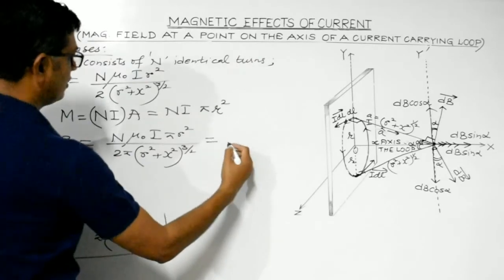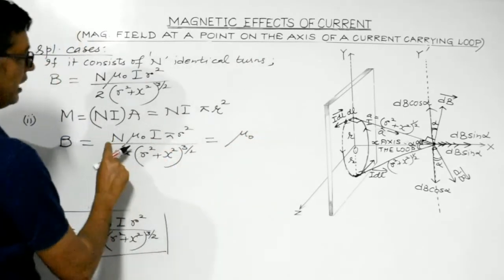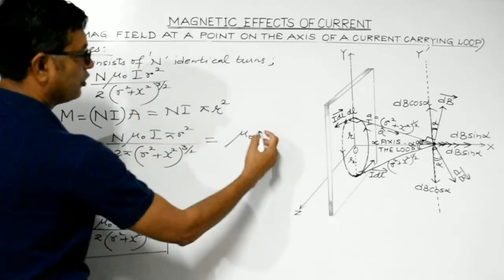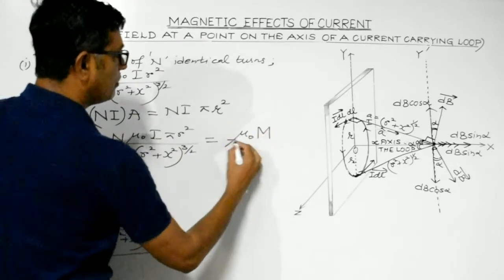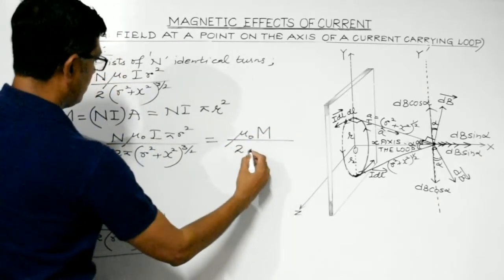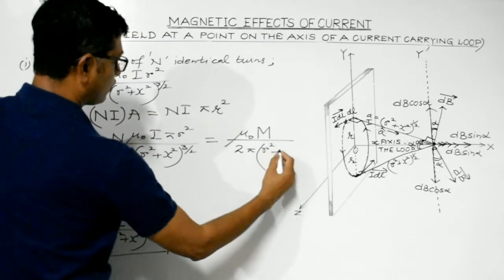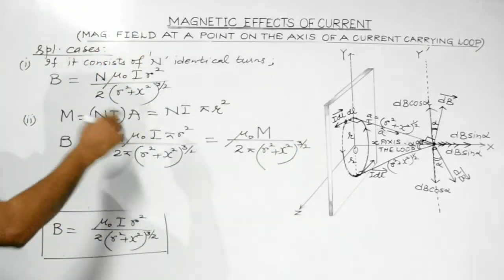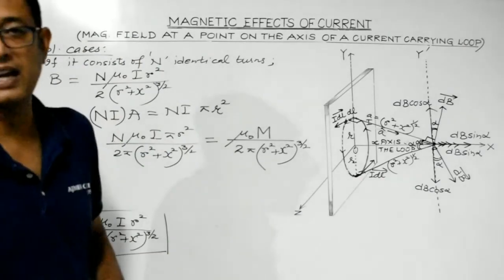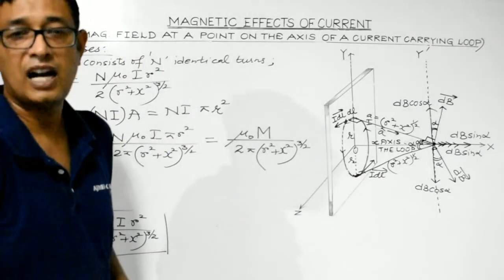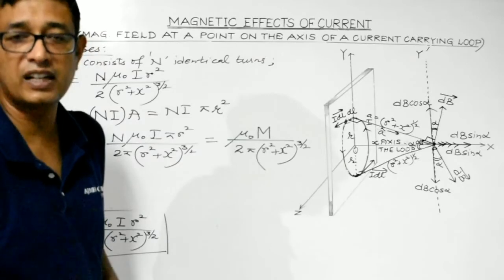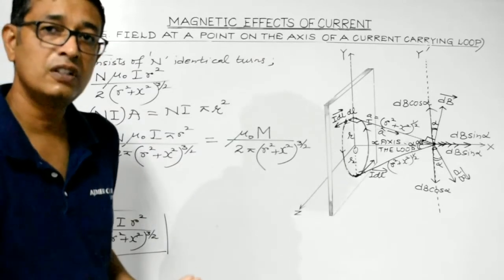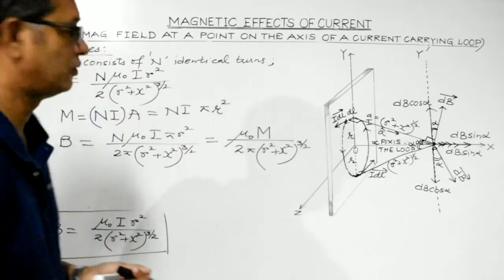So what we get is mu naught times the magnetic moment M, divided by 2 pi, r square plus x square to the power 3 by 2. Students, this is the expression for the magnetic field at any arbitrary point which lies on the axis of a current carrying loop in terms of the magnetic moment of the loop.